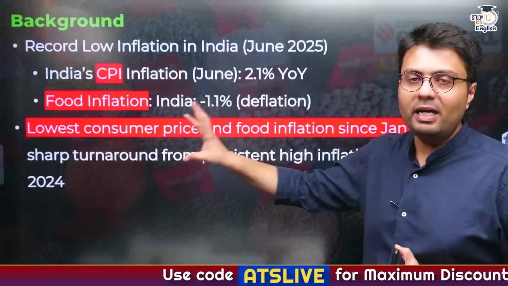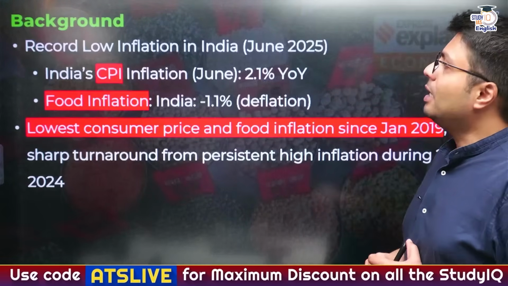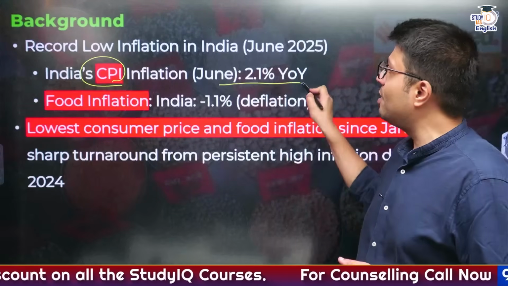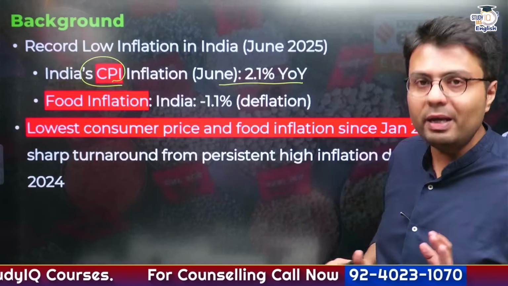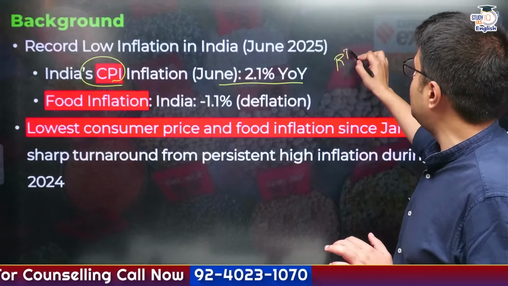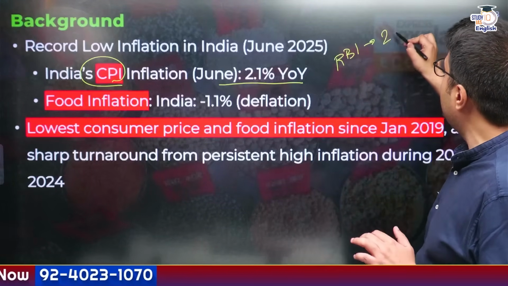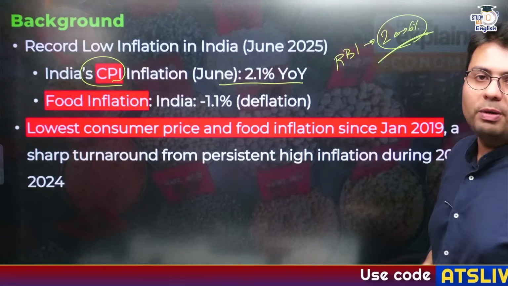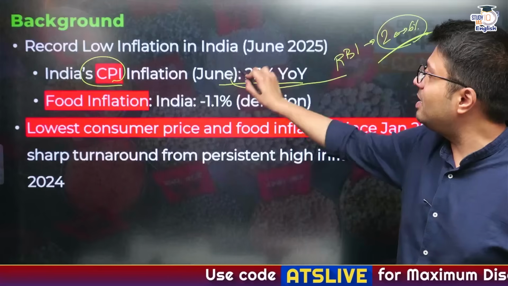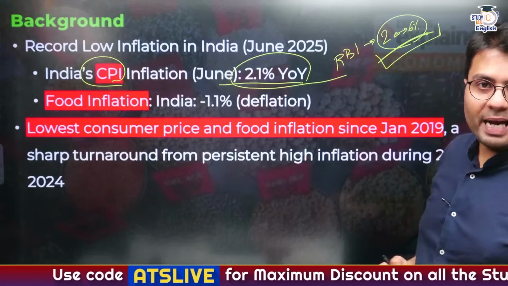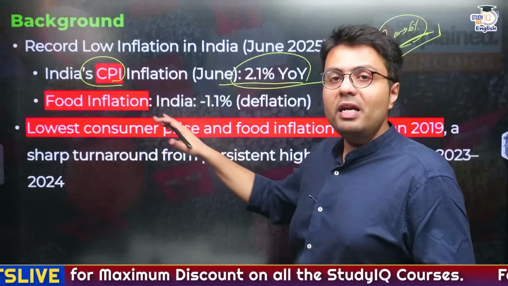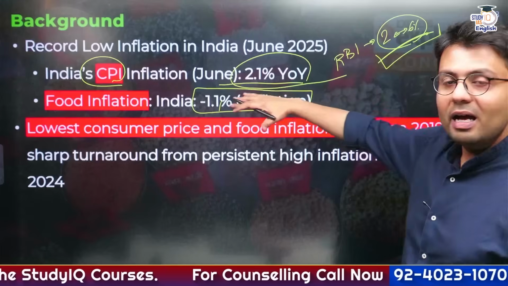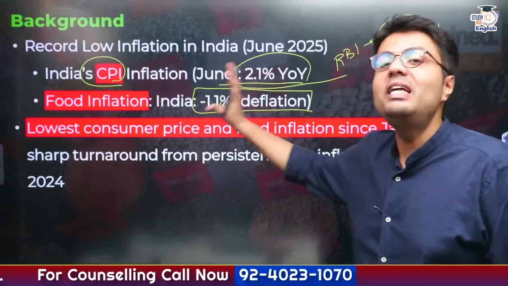Now, first of all, let me give you certain context. As per the recent data given by the National Statistical Office, the inflation in India, which is measured by consumer price index, is very low at 2.1%, and this is very important. First of all, RBI is statutorily responsible to keep the inflation between the levels of 2 to 6% because it has been made a responsibility of RBI. So now the inflation is at the lower side of this tolerant price bracket, right? Similarly, food inflation in India is witnessing a negative inflation of 1.1%, right? So here the food inflation is actually witnessing a deflation.